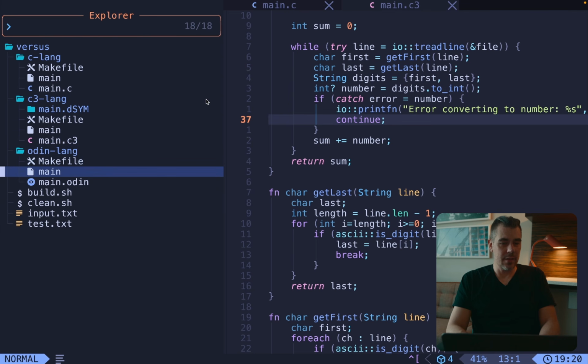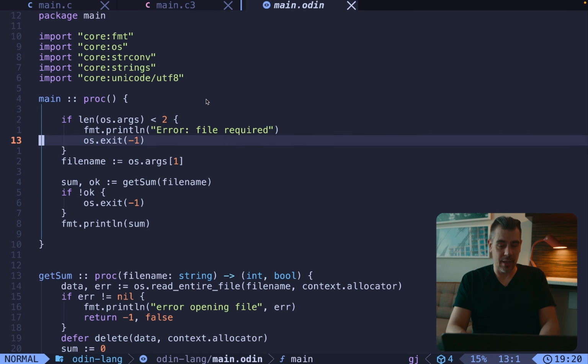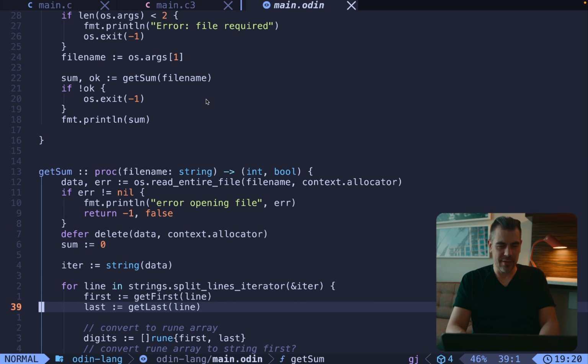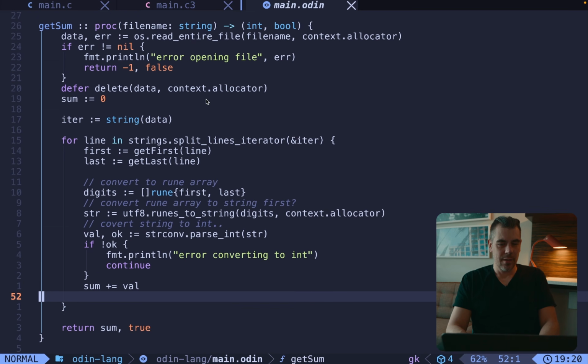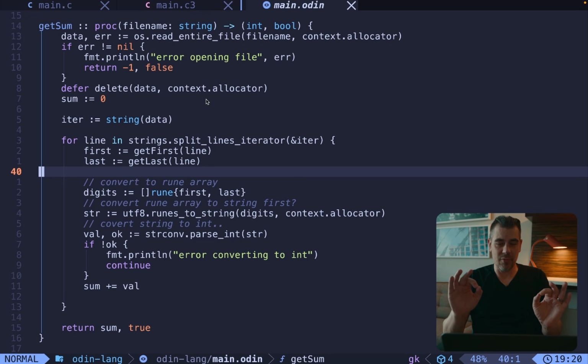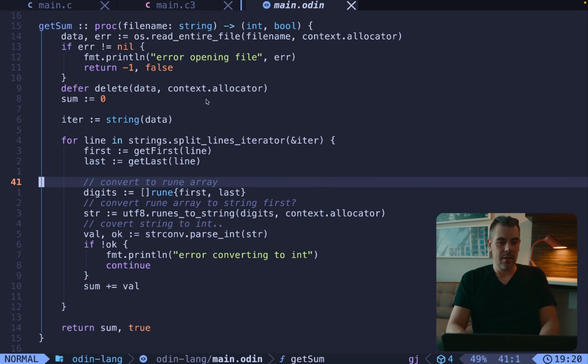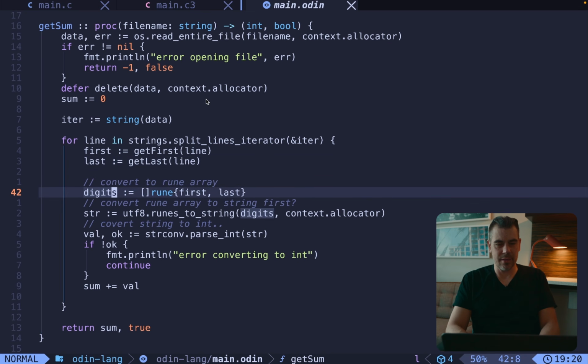But then there was Odin. So yeah, Odin wasn't terrible. The documentation was better, but my biggest pet peeve was getting a character. Actually, in Odin, it's a rune. So getting the rune and converting it to an int or a string first.